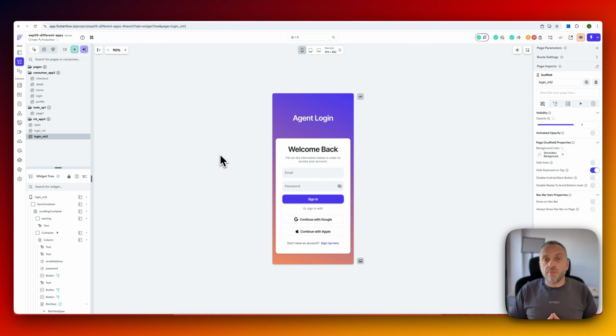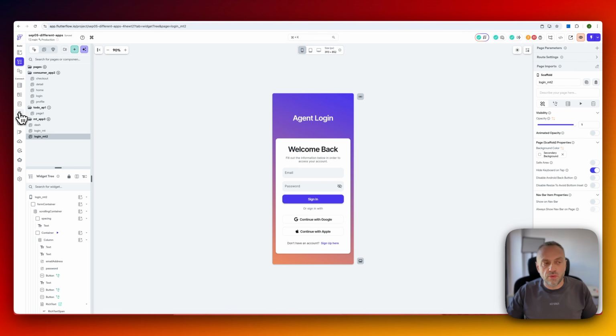Now, the next type of app that I want to talk about is a niche app that relies on heavy integrations. Okay, so maybe you're building an app for a hospital, or you're building an app for an insurance company, or you're building an app for a real estate company, right? Typically, these are not going to be self-contained apps. They're going to rely on heavy integration. And fortunately, that is also very, very easy to do with FlutterFlow, right?